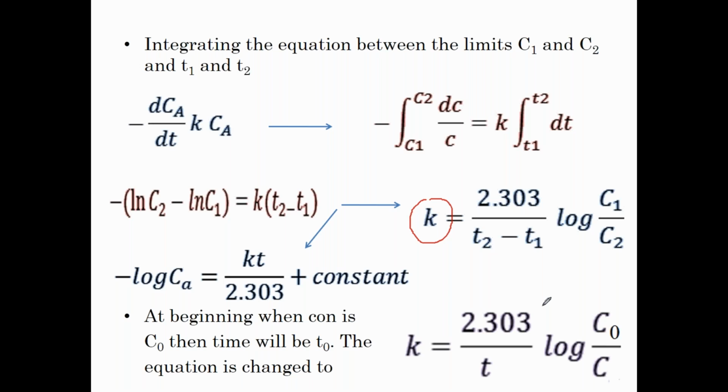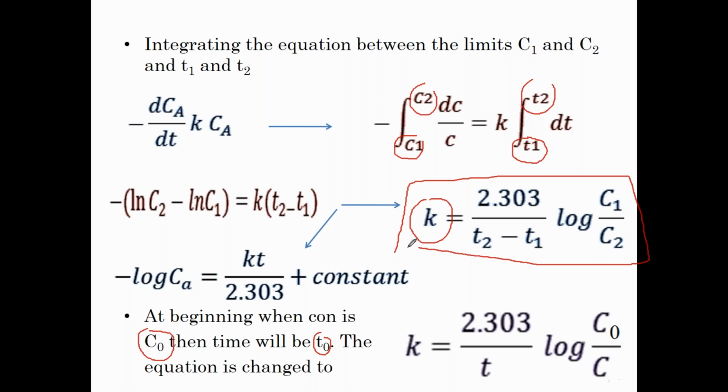So either I can go graphically to determine the k value, or if I want to calculate with the equation approach, then I have to simplify the equation such that I get the equation particularly for the k value. And again, it depends on whether I want to calculate from the initial time, that is the initial concentration at T naught, to Tn, the end time interval, or between any specific two time intervals T1 to T2, where the concentrations become C1 to C2. Accordingly, I can comfortably use the equation.